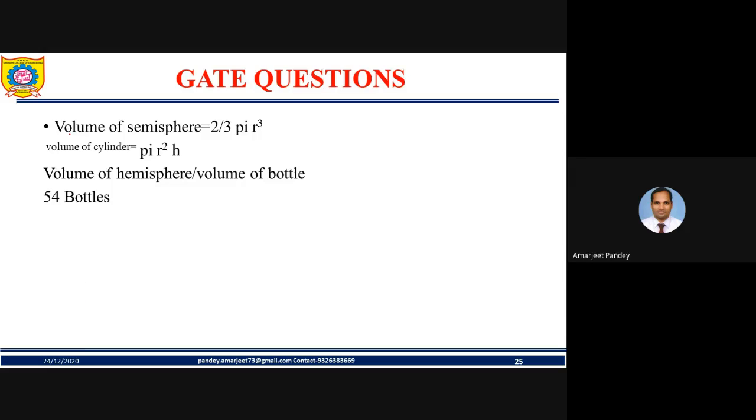So we all know, my friend, that the volume of a hemisphere, or semisphere, one and the same thing, is 2 by 3 pi r cube, and the volume of a cylinder is pi r square h. Just divide this by this: volume of hemisphere upon volume of bottle. You know the value of r, you can easily find it out. You know the height, you know the r as well. Volume of cylinder, so just divide it. You got the answer as 54.